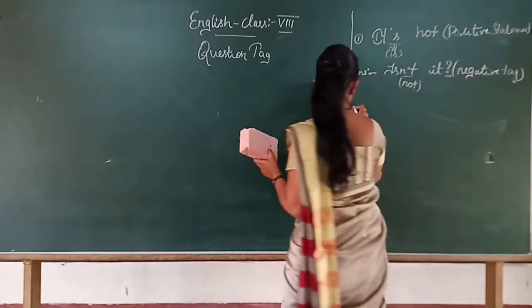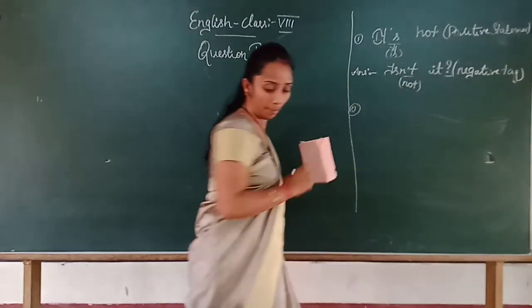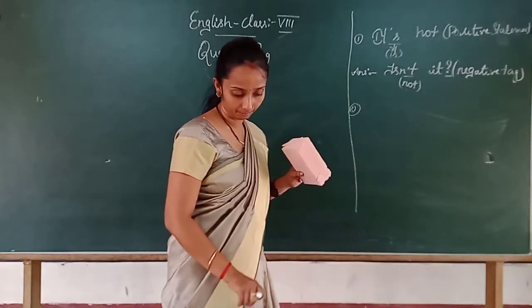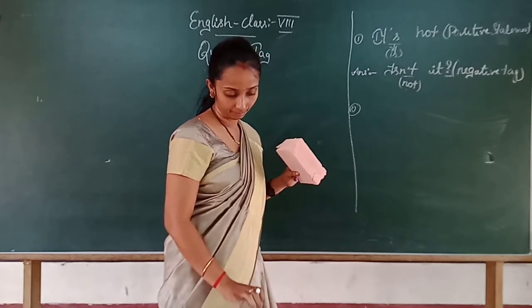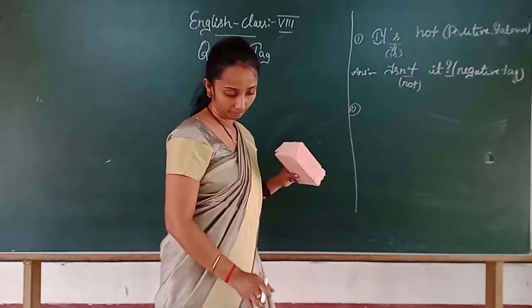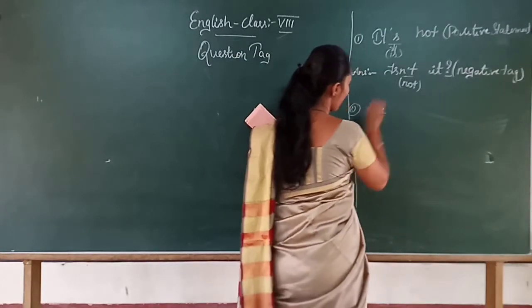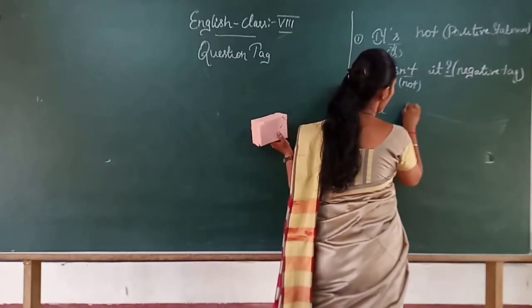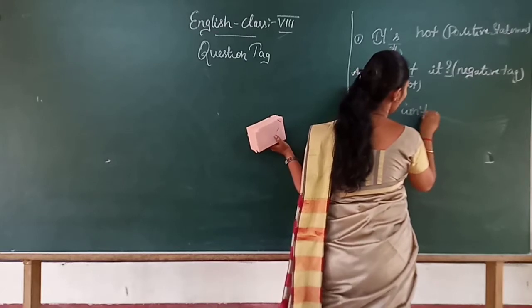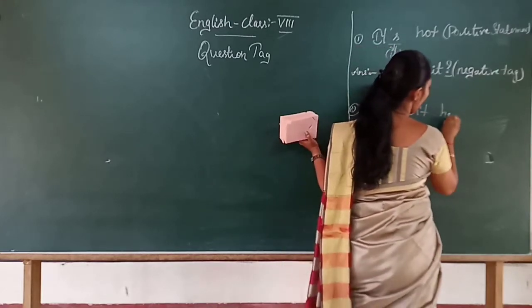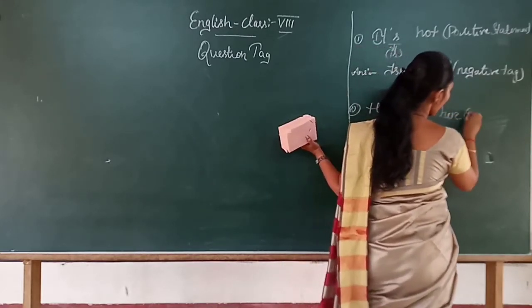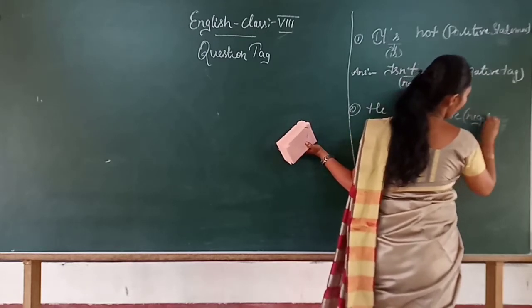Then next example, below that write down, he isn't here. So this is a negative statement.